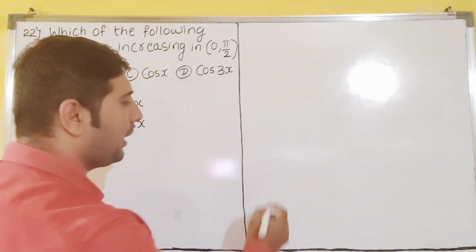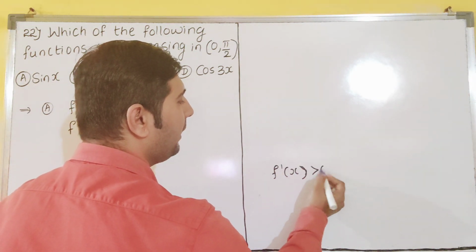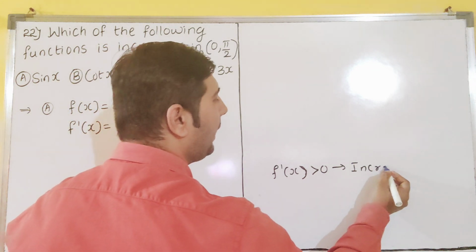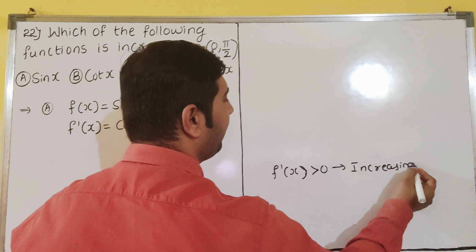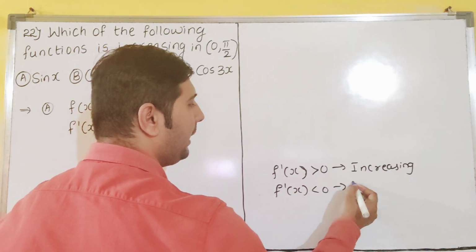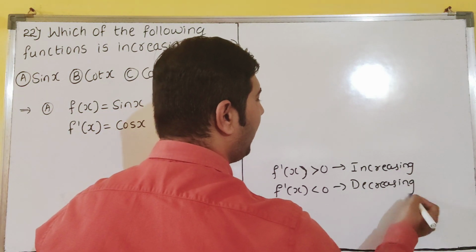Increasing means the function's f dash of x should be greater than 0, dear students. This is increasing, strictly increasing. And f dash of x less than 0 means strictly decreasing, dear students. This I have already discussed in my previous videos, dear students.